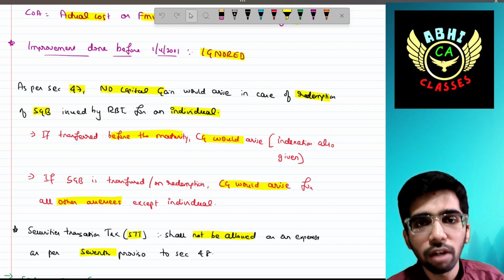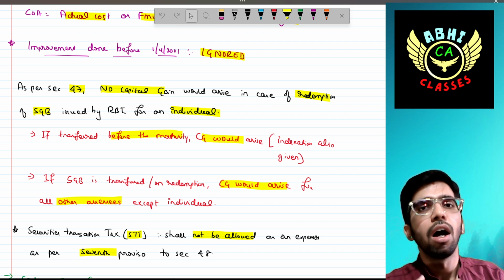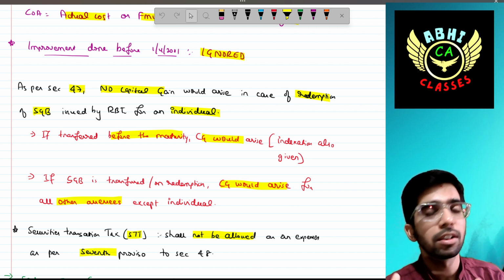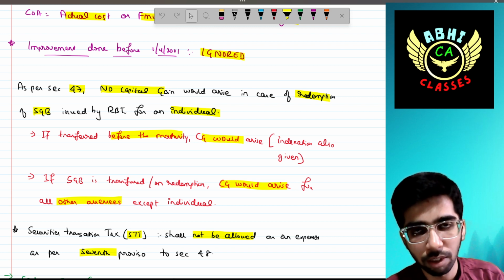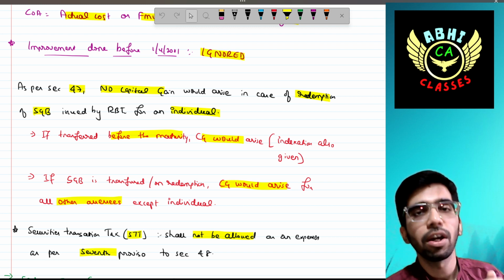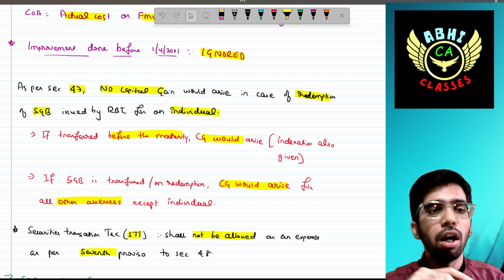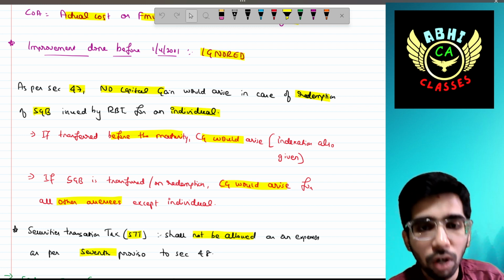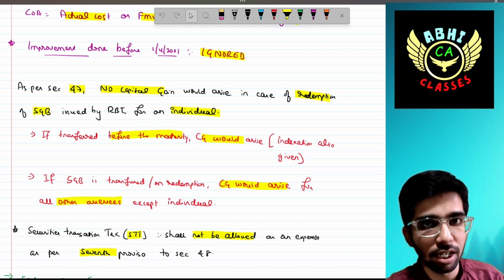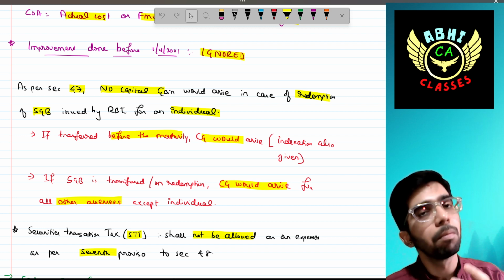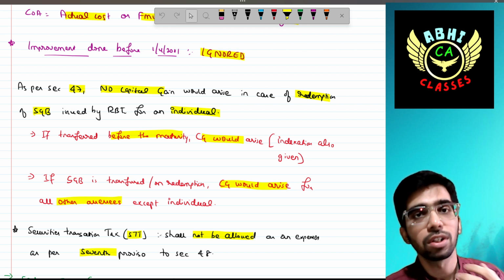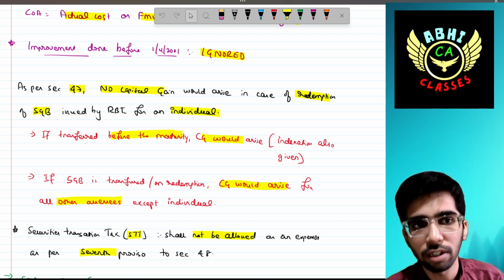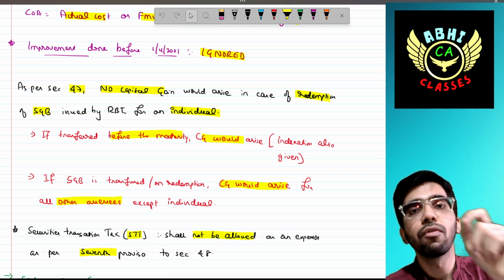Okay, if you are holding for more than 3 years, then that would be a long-term capital asset. If you are holding for less than or equal to 3 years, that is treated as a short-term capital asset, because it is classified on a 3-year basis. Okay, if SGB is transferred other than on redemption, capital gain would arise for all other assessees. If you are a company buying the SGB and selling that SGB, obviously the capital gain concept would arise. Exemption is applicable only for an individual.